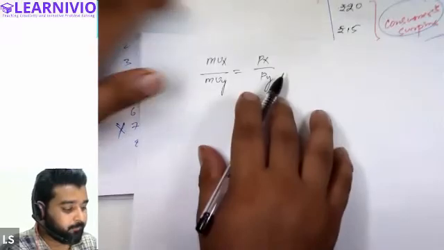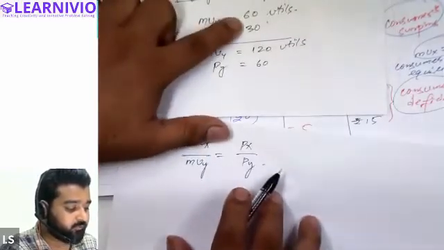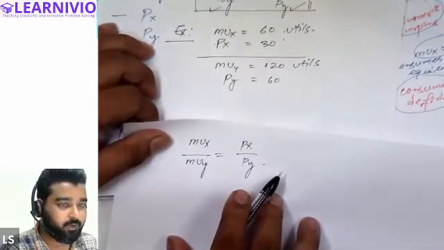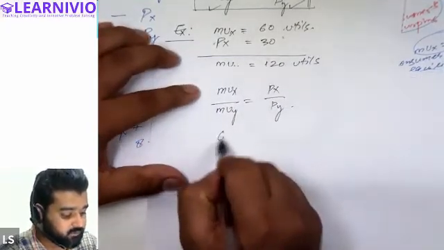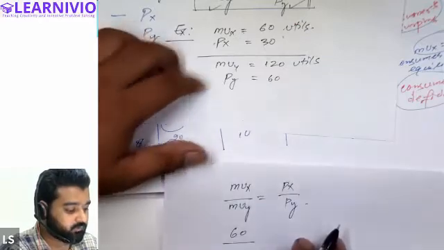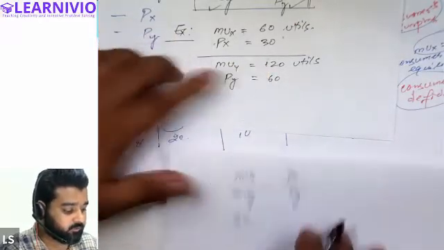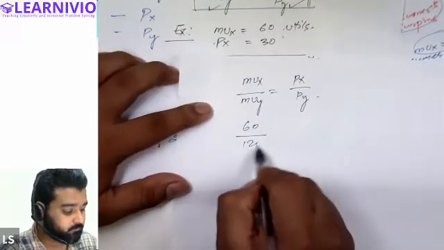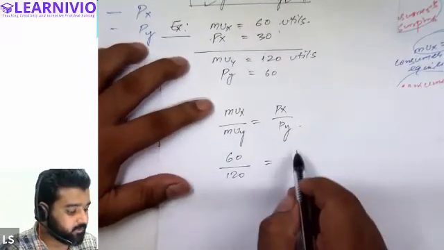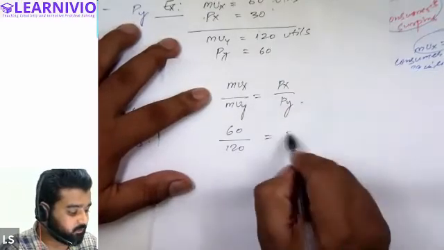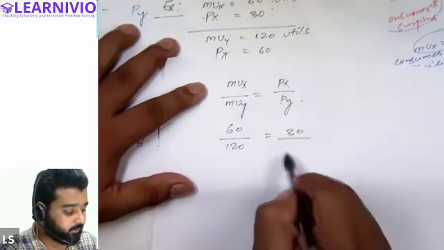In our example, we have considered marginal utility of X is 60. So we can write it as 60 upon, what is the marginal utility of Y? This is 120. All right. And price of X is 30 and price of Y is 120.